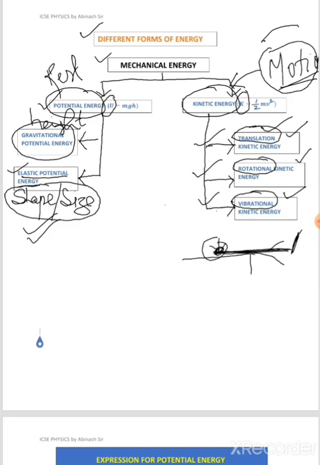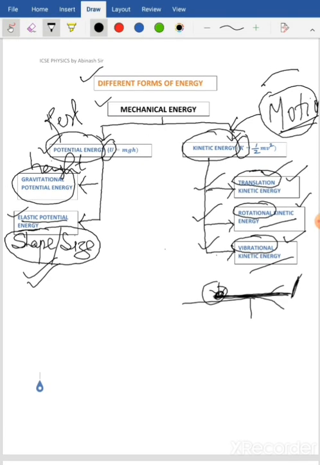Similarly, kinetic energy can be broadly classified into three categories. They are translational kinetic energy, rotational kinetic energy, and vibrational kinetic energy. I hope you understood here. Now let's go to the next topic, that is expression for potential energy.